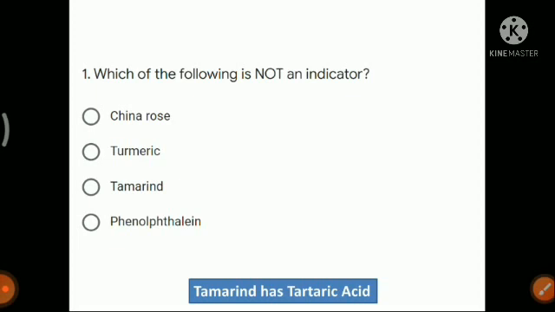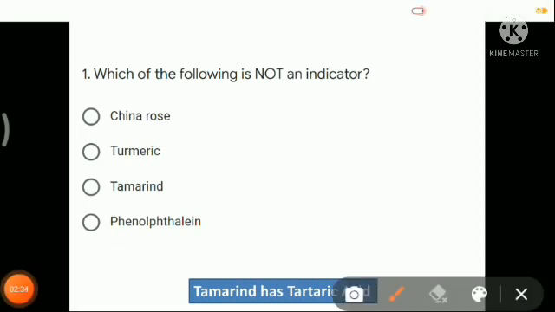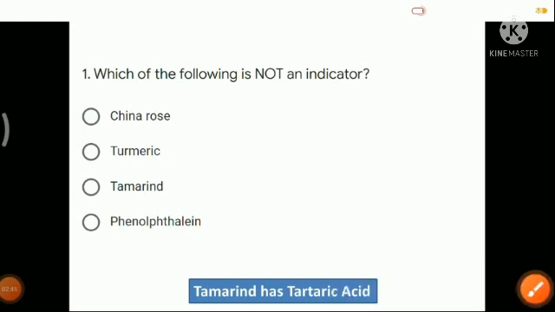But tamarind itself contains an acid, so the answer of this question will be tamarind. This is the correct answer for question number 1. I think it is very clear, because tamarind itself is an acid containing fruit. It contains tartaric acid, so it is not an indicator.